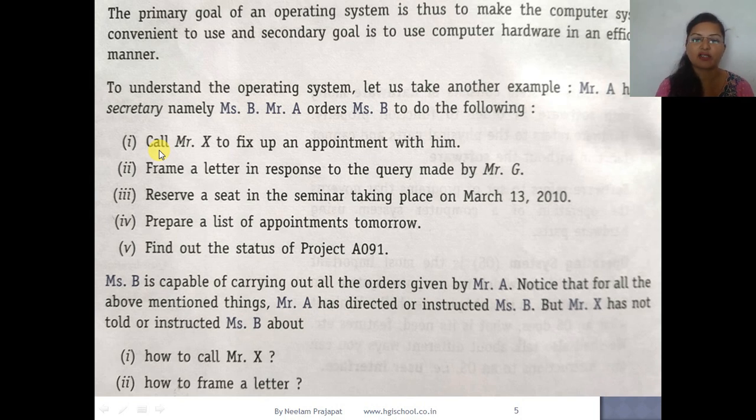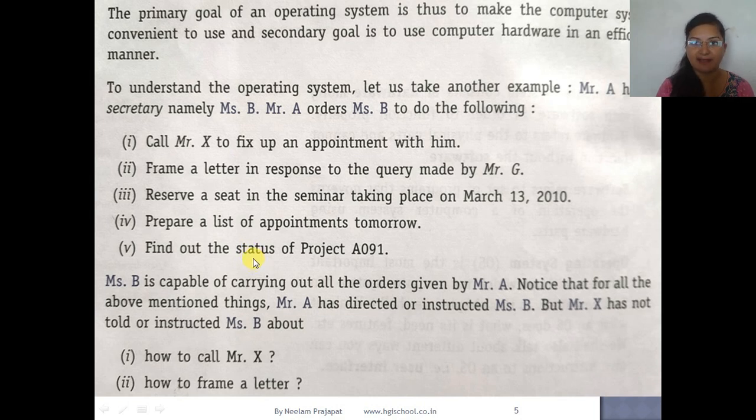Frame a letter in response to the query made by Mr. G. Whatever query is made by Mr. G, the secretary has to frame a letter. Then reserve a seat in the seminar taking place on March 13. That means now she has to do reservation also. Then prepare a list of appointments tomorrow. Then find out the status of the project A091. Whatever the project status is, she has to tell. So these are all work given by the boss to the secretary.